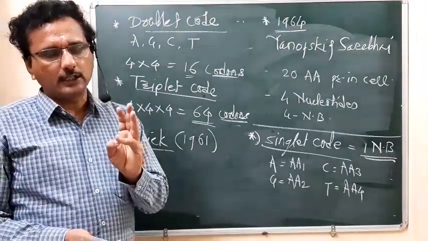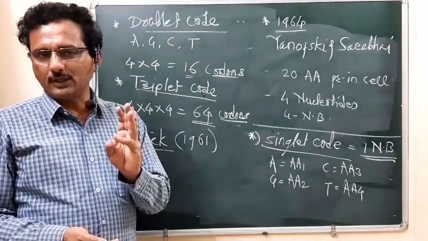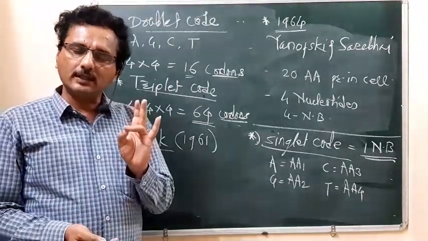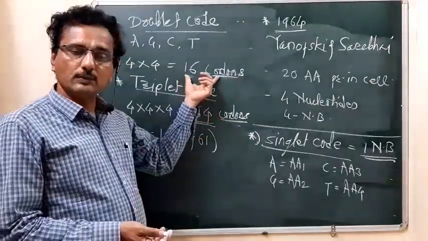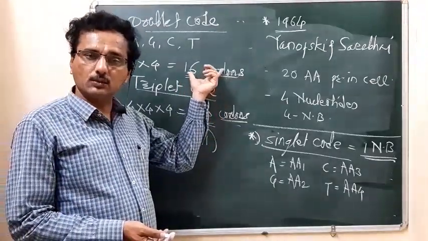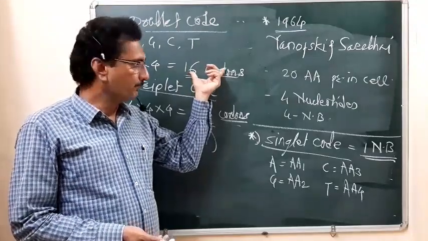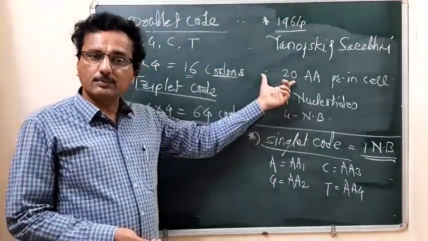Singlet codes are unable to code the 20 different amino acids. When the code is doublet, 16 codons will be possible, and these 16 codons are unable to encode the 20 different types of amino acids.